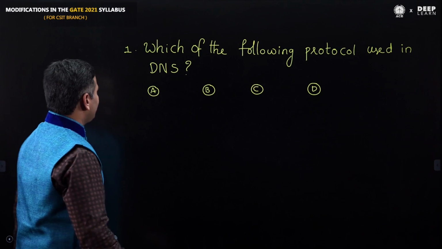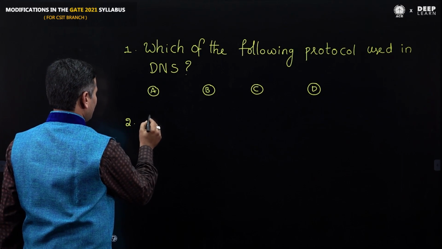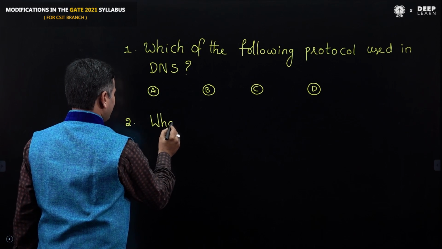Let me take another GATE question, the second one.